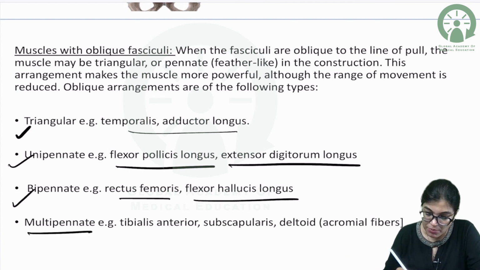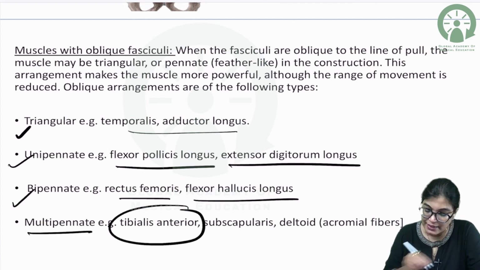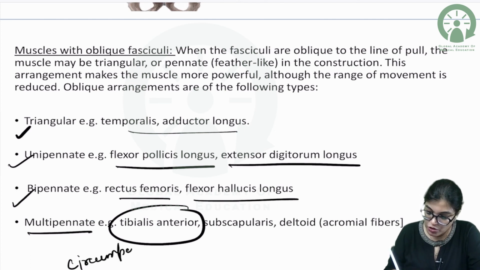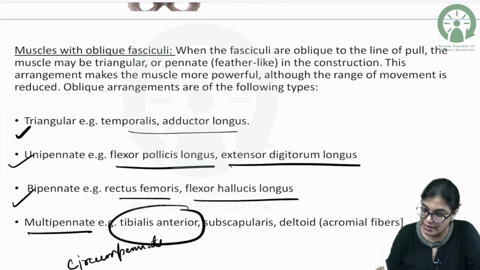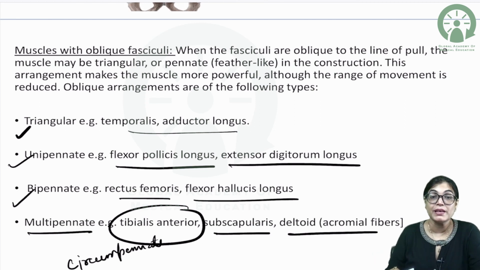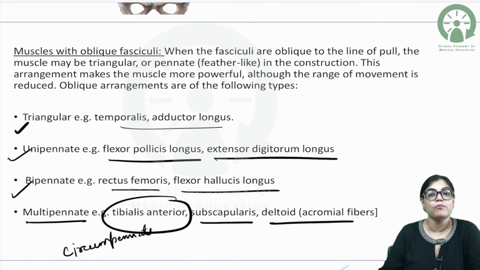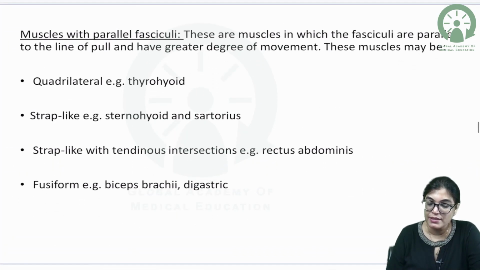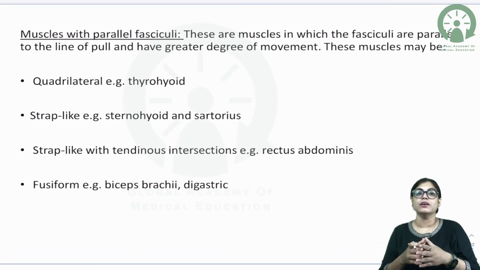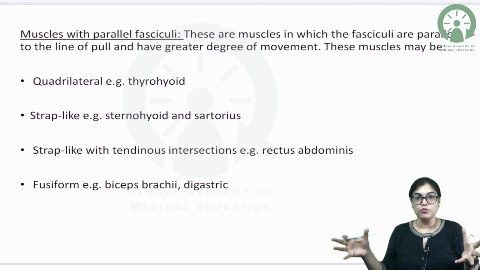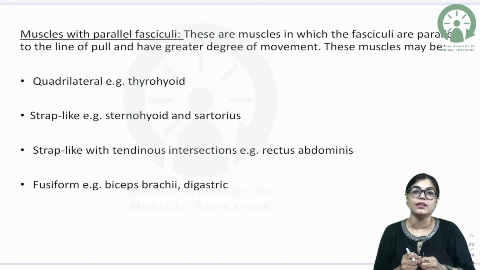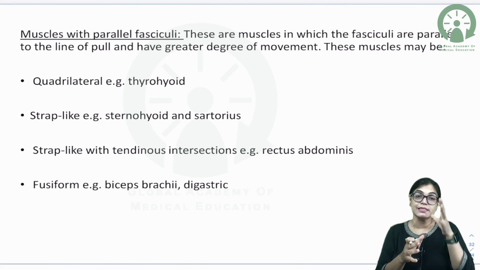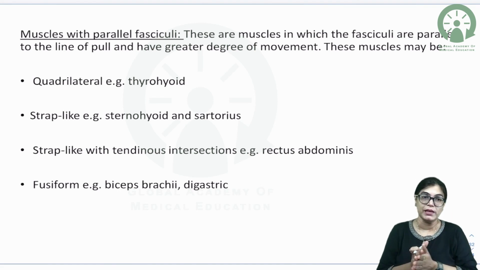Multipinnate: actually in some of the books they have written tibialis anterior as multipinnate, but some books have written it circumpennate. So both are correct, don't worry, both are correct. Subscapularis and deltoid; the best example of multipinnate will be deltoid. Muscles with pallar fasciculi have a wide range of movement, and the strength is also there, but it is less than that of oblique muscle fibers.